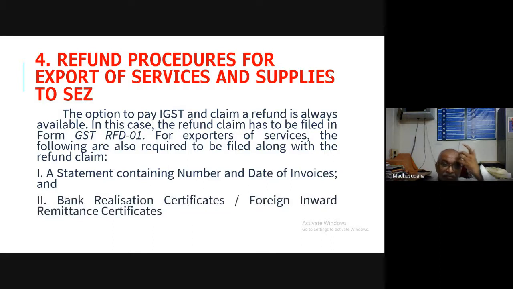And the second enclosure is the bank realization certificate, or foreign inward remittance certificate. That means the bank gives certification that the amount for the services supplied has been realized from the importer. That certification needs to be enclosed.